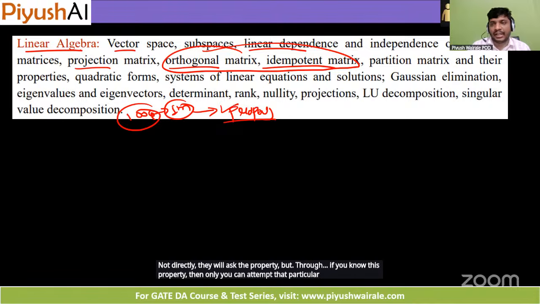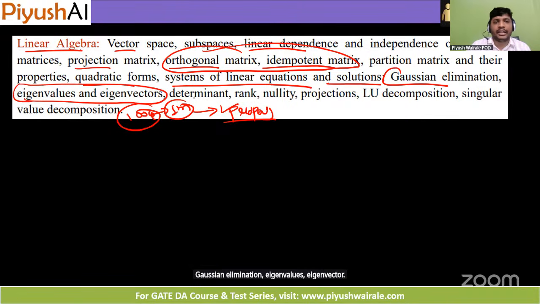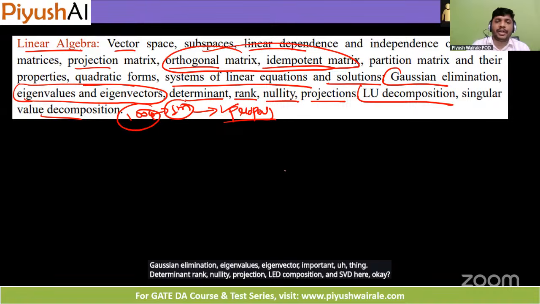They will not ask the property directly, but if you know this property, then only you can attempt that particular question. Then we have quadratic form, system of linear equations and solution, Gaussian elimination, eigenvalues, eigenvectors, important thing, determinant, rank, nullity, projection, LU decomposition, and SVD. You have learned these topics in Maths 1, Maths 2, and MLF.